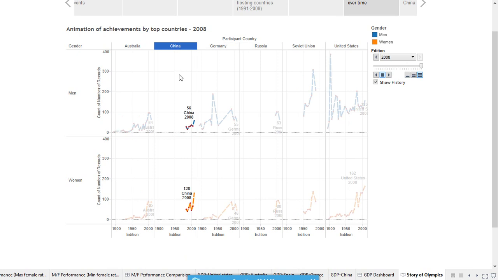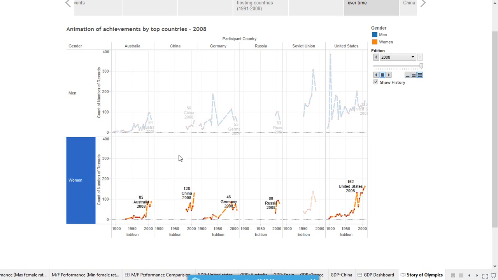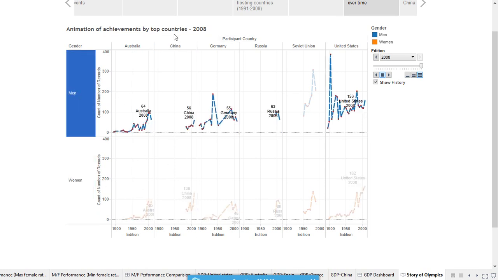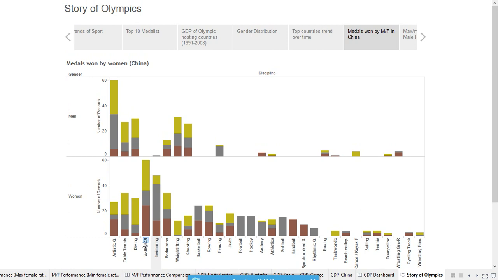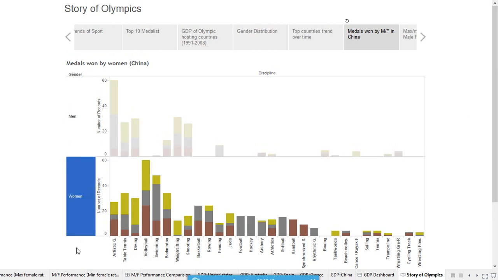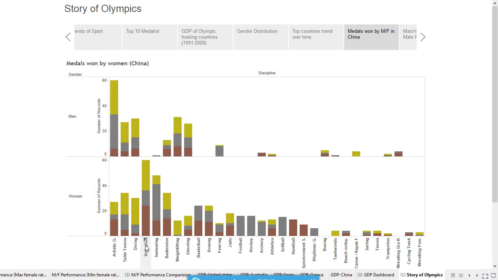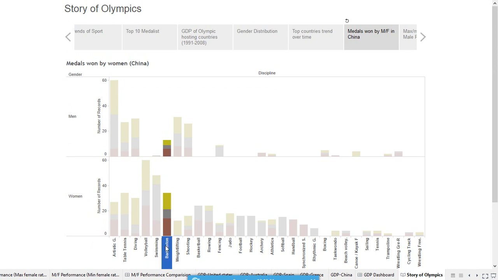You can also observe that China came into existence in 1984. Chinese females won more medals as compared to Chinese males. These are the disciplines in which Chinese females won more medals than men. Disciplines such as volleyball, swimming, badminton, etc. have female dominance over men.